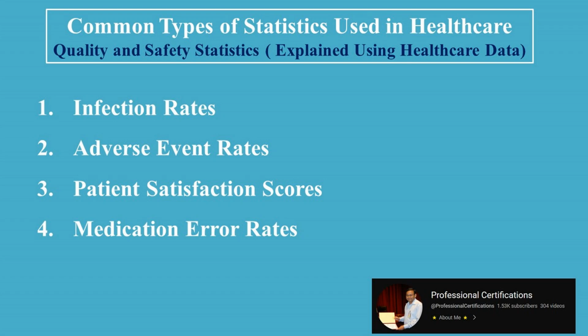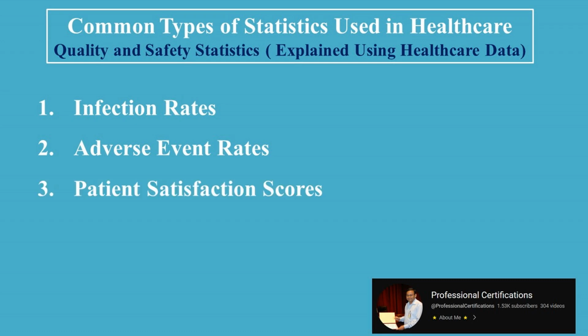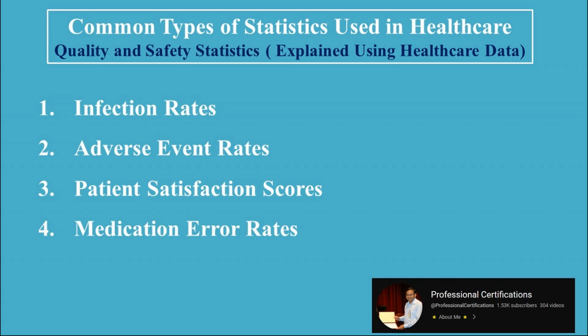In this video, we are going to explore quality and safety statistics with examples related to healthcare data. 1. Infection rates. 2. Adverse event rates. 3. Patient satisfaction scores. 4. Medication error rates. Let's explore each with an example.